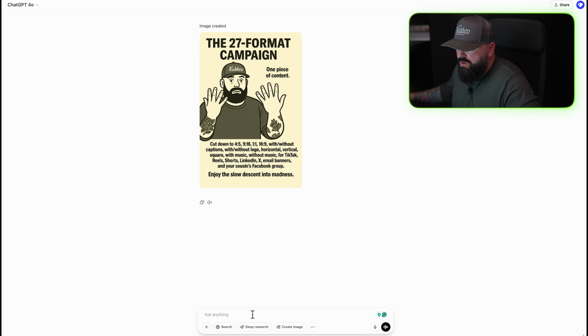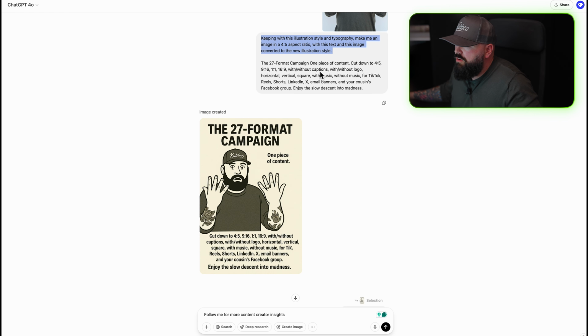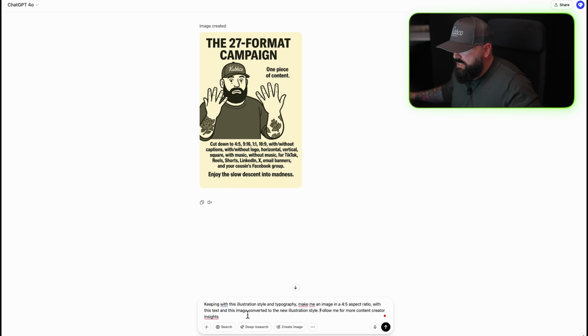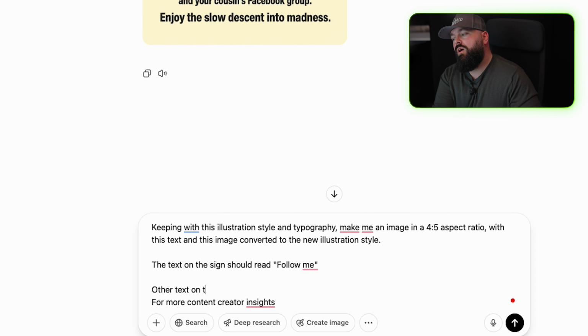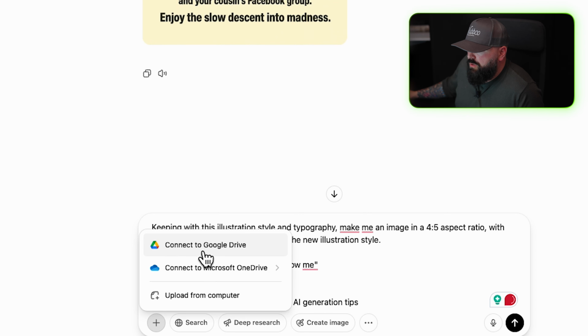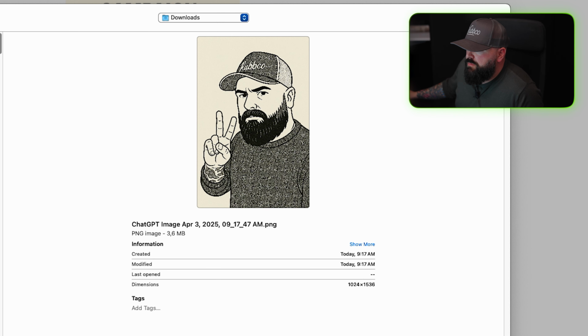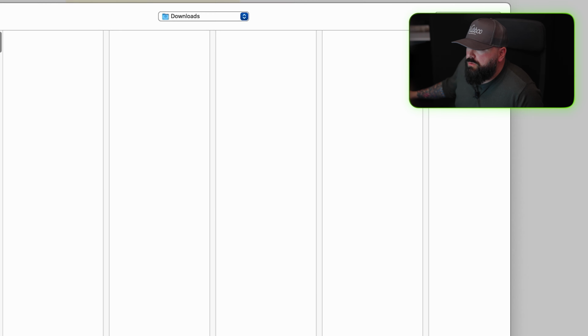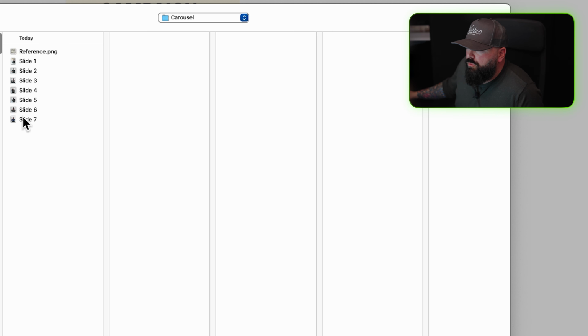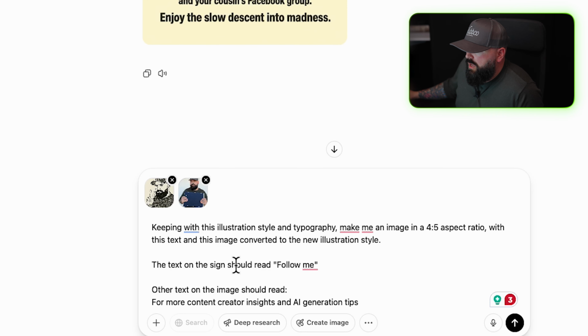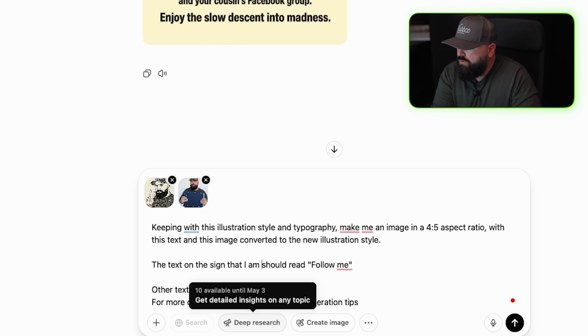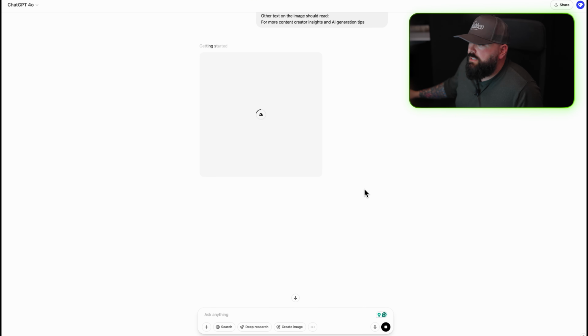And then last but not least, this is our final one. Follow me for creator insights. Keeping with this illustration style, make me with the text image creative. Other text on the image should read an AI generative. We're gonna put in this other last one here. I wanna use this as a reference image, and I want to upload from computer this one here on the sign that I am holding. All right, so let's see what this does.